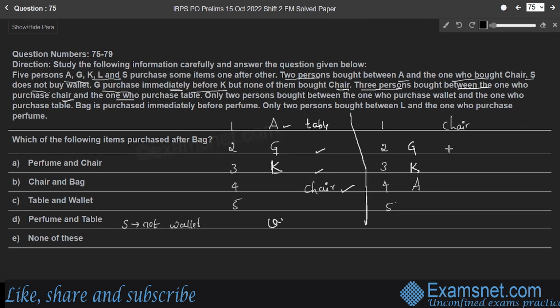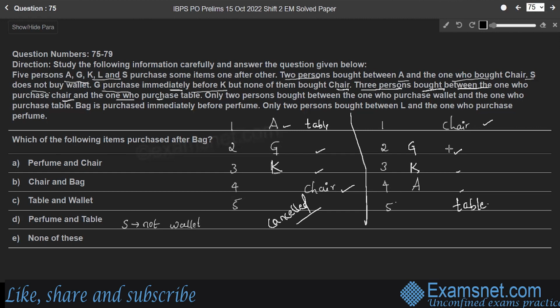Therefore, case 1 is cancelled. Whereas in case 2, one who purchased chair is the first person and 3 persons bought between one who purchased chair and one who purchased table. Right? Therefore, the one who purchased table will be the 5th person.